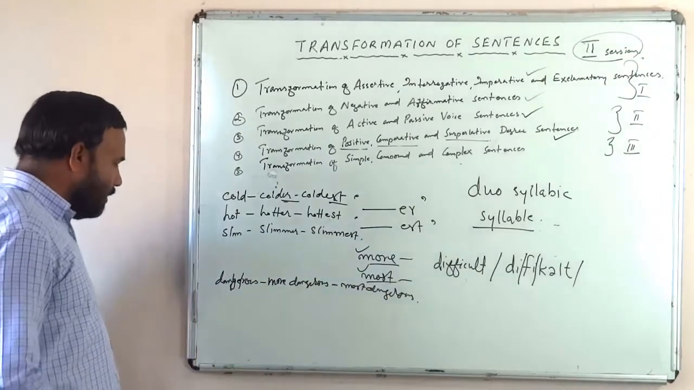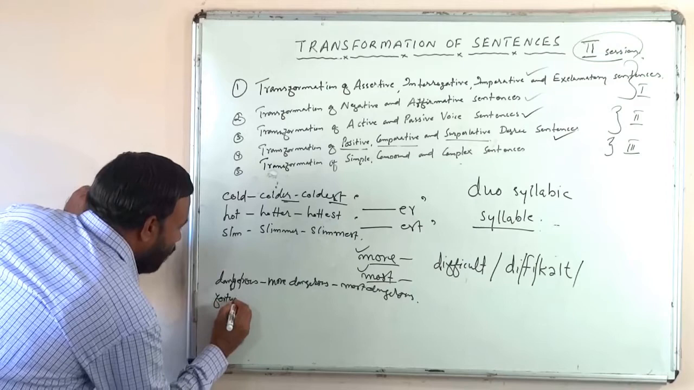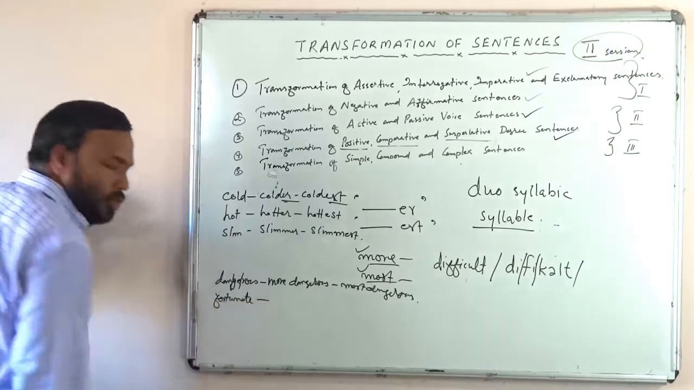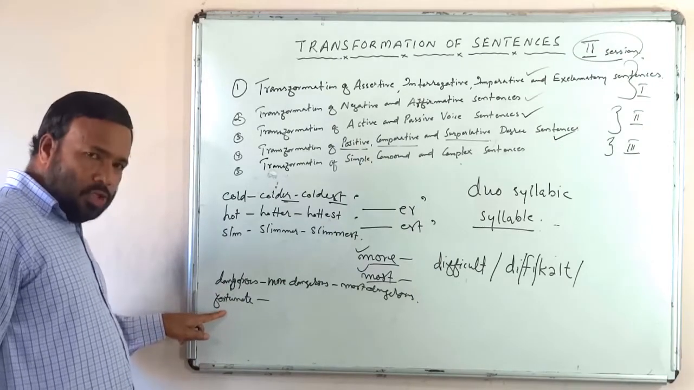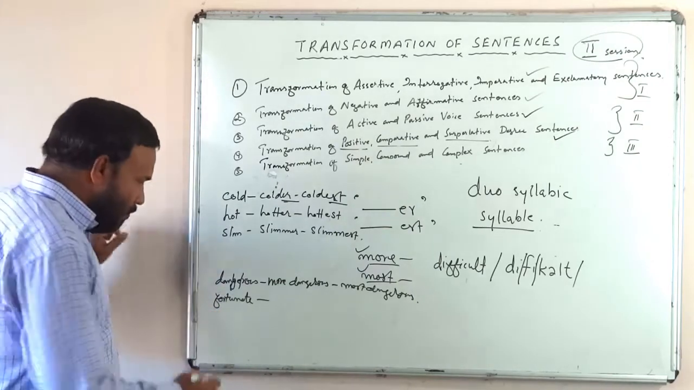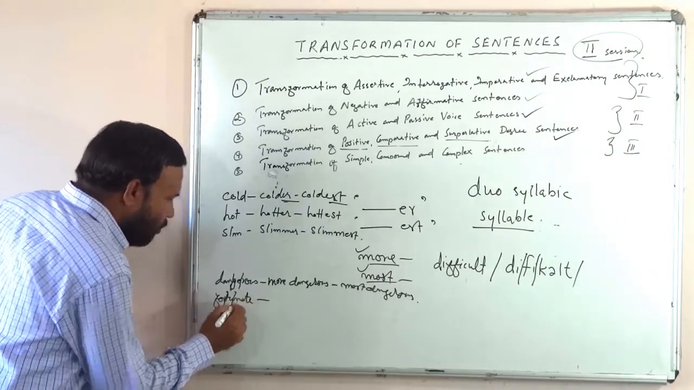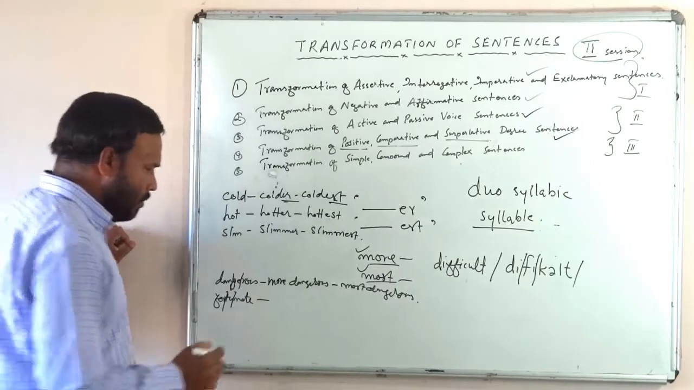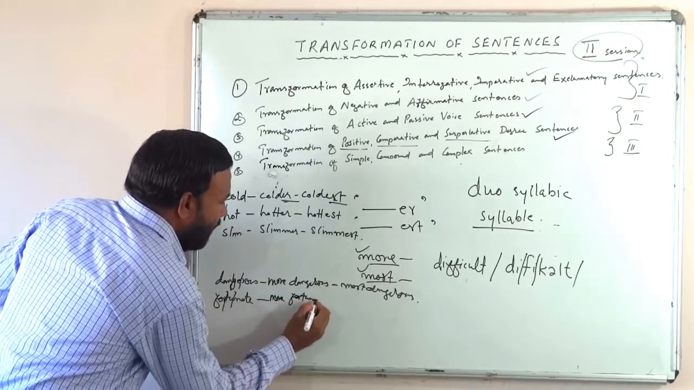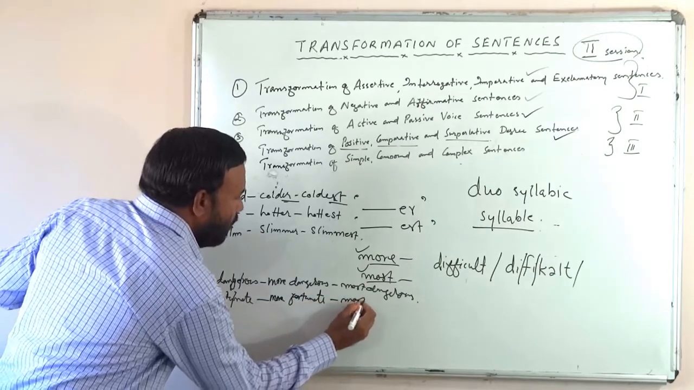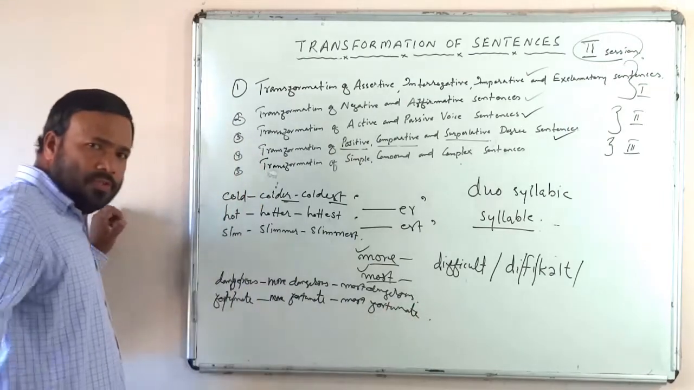Another adjective, fortunate, F-O-R-T-U-N-A-T-E. What is the comparative and superlative? Fortunate, fortunater and fortunatest? No. Fortunate, how many syllables are there? 3. Fortunate, isn't it? 3 syllables. So, again, more fortunate and most fortunate, isn't it? More fortunate and most fortunate.